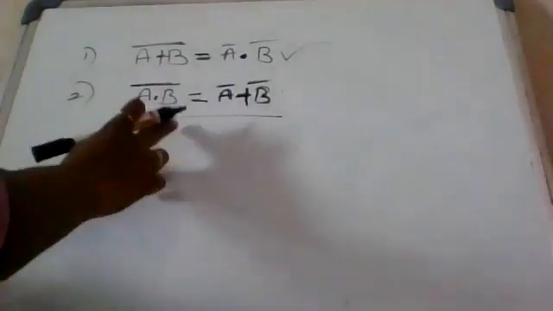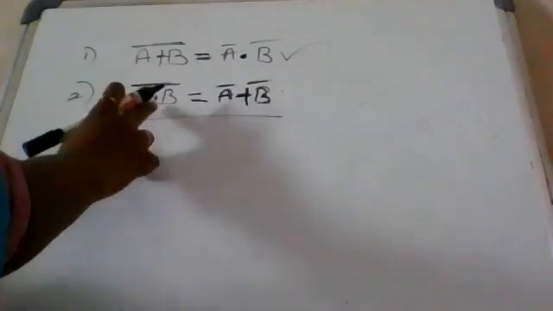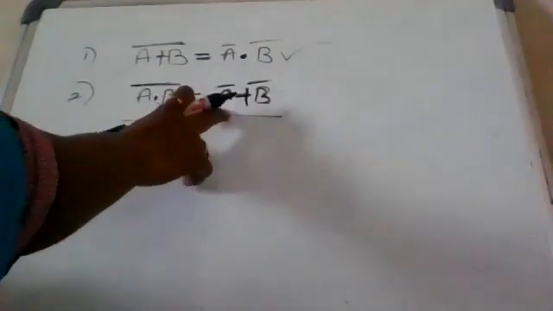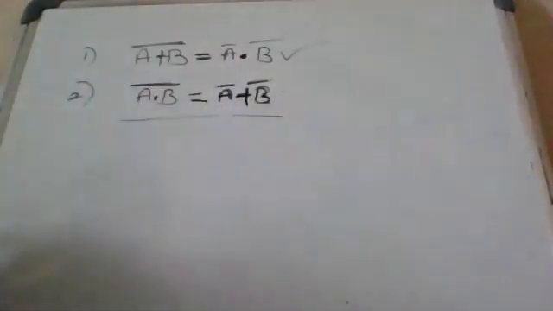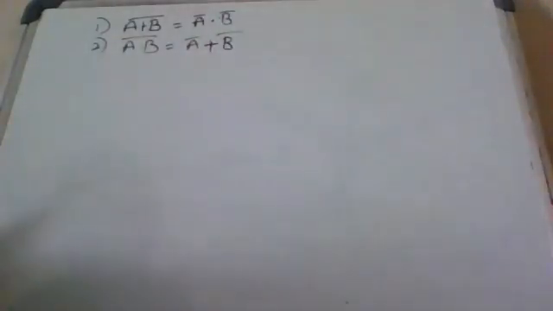So what is the second law? The complement of product of two or more variables is equal to the sum of the complements of the variables. A plus B whole complement equal to A complement dot B complement, and second one, A dot B whole complement equal to A complement plus B complement.